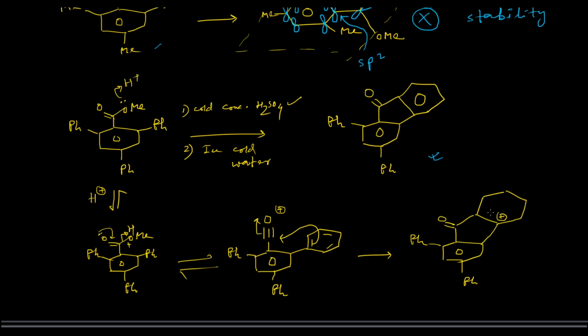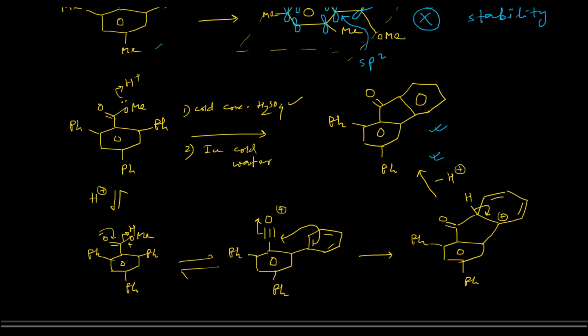So here will be the positive charge, and these 2 double bonds will be there, and here will be 1 proton, which will then undergo a re-aromatization step, losing 1 proton, and it will ultimately form this particular compound. Okay, so this is the mechanism of formation of this compound. This example appears in several exams, so be careful about that.